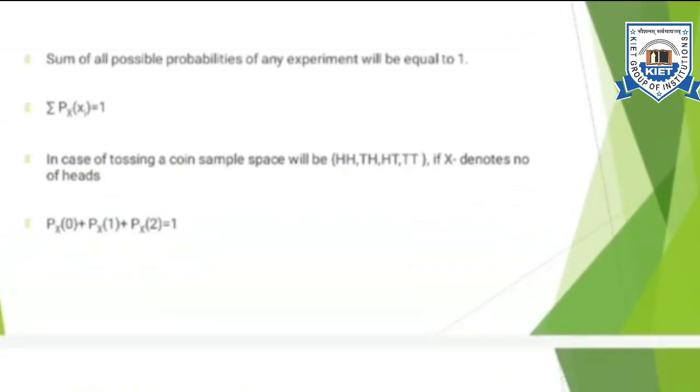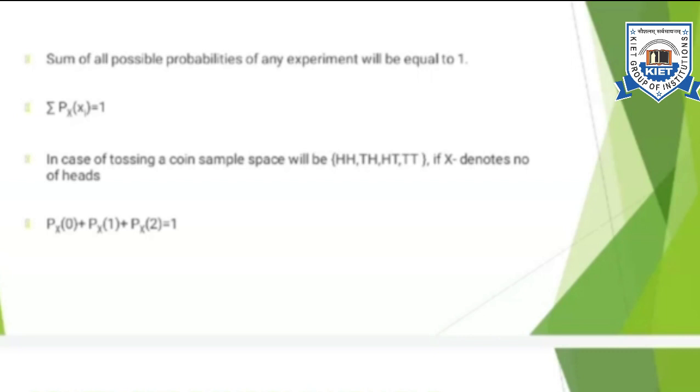Now in case of discrete random variables, the sum of all possible probabilities of an experiment will always be equal to 1. The maximum value of probability is always equal to 1. So if I sum up all the possible values that are taken up by my random variable, it will always turn out to be 1.